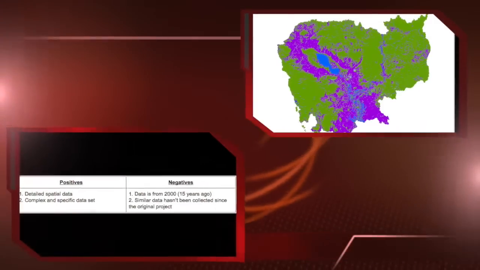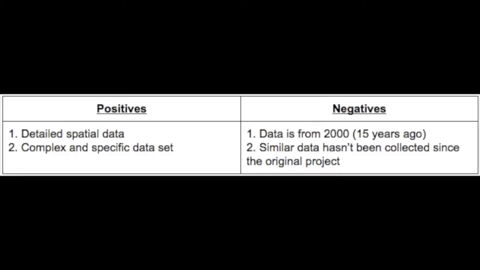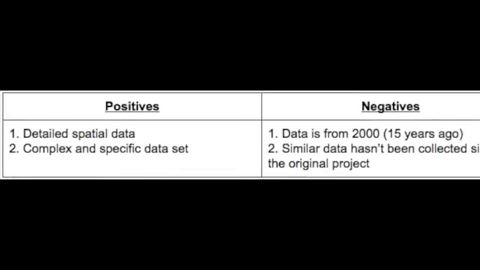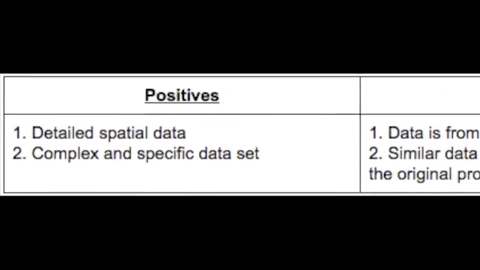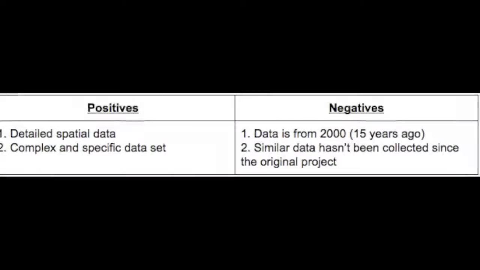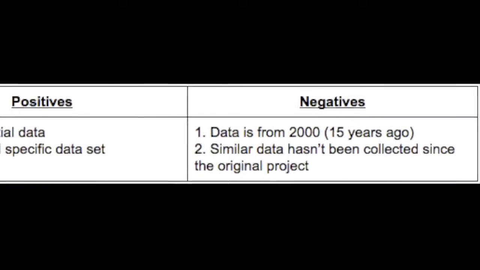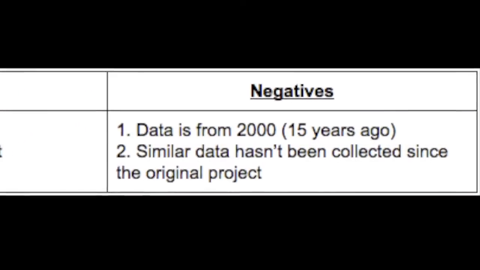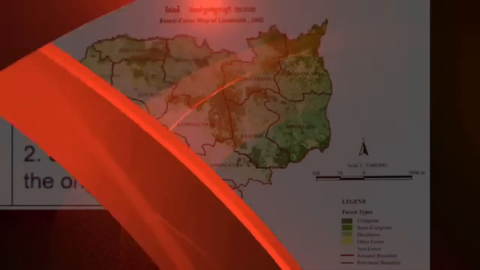The strength of the global land cover dataset is how detailed and specific the classifications are. Compared to the other sources, this is the most complex land classification system. The weakness of this source is that it is only for 1 year and 15 years in the past. This prevents us from observing changes to the land cover over time.